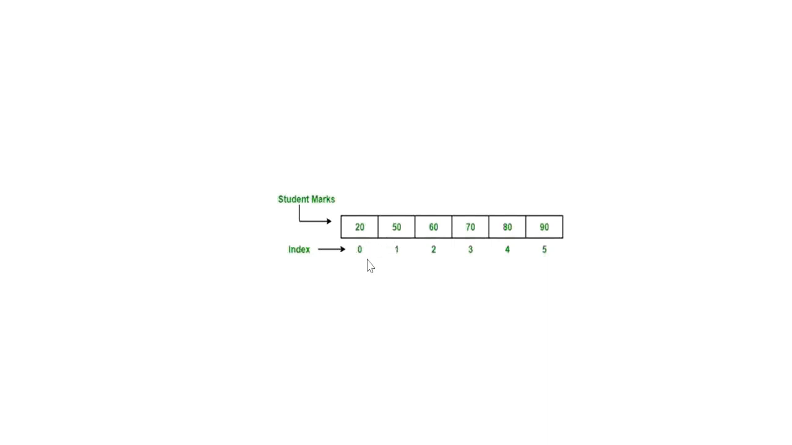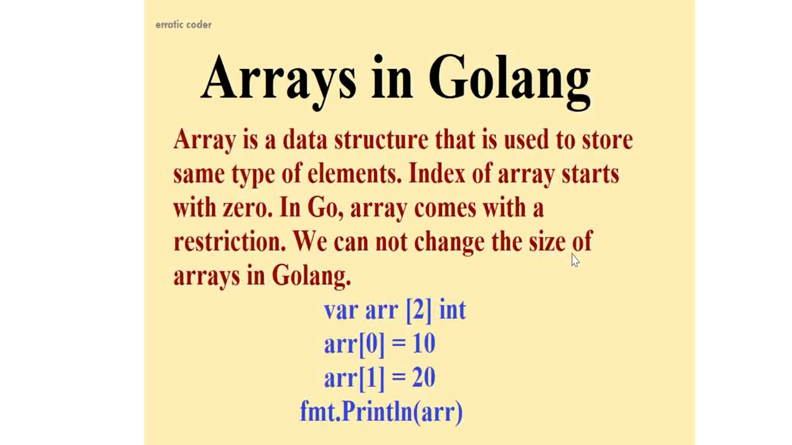Here we cannot say that if an array has 5 elements, then the index of those numbers would be 1, 2, 3, 4 and 5. No, it would be 0, 1, 2, 3, 4 and 5. So we can say that the index of arrays starts with 0.